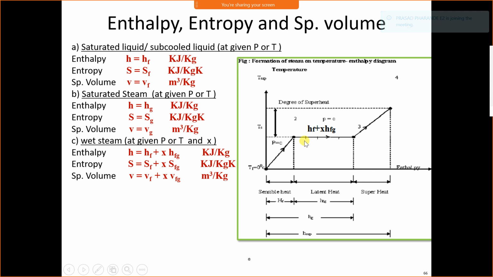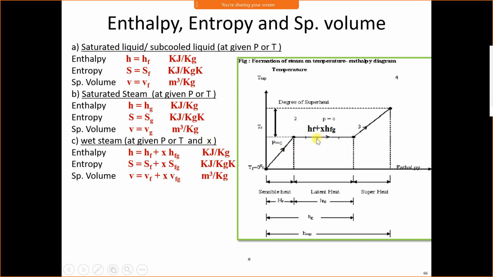Now, wet steam. We have seen subcooled liquid and saturated vapor. Now, in between saturated water and saturated vapor, the middle portion represents the combination of water and vapor, a mixture of water and vapor, and a mixture of water and vapor is called wet steam. Suppose here the condition of steam is wet, and the condition is here, and for wet steam we require either pressure or temperature, not both.